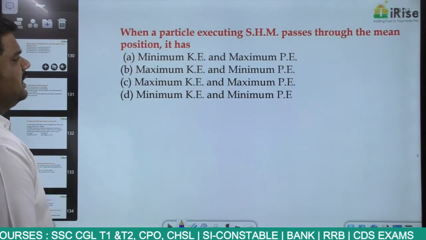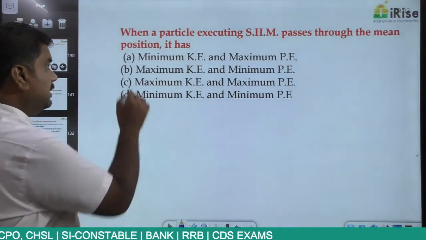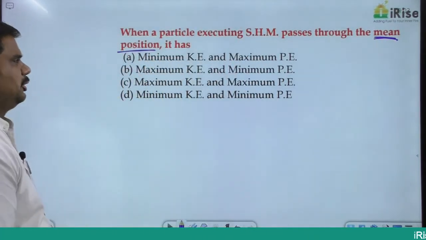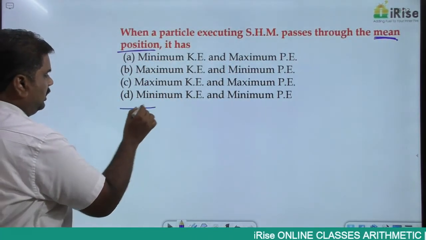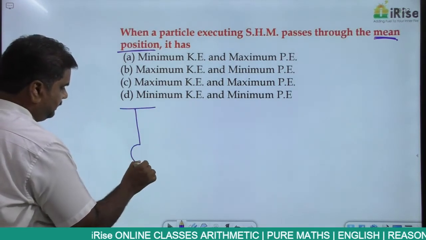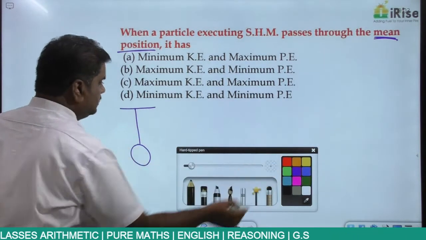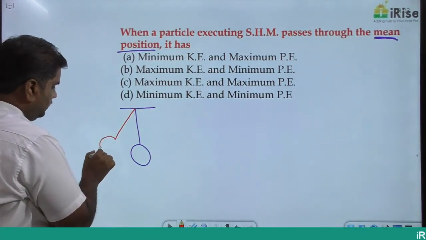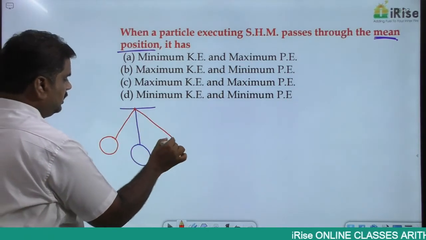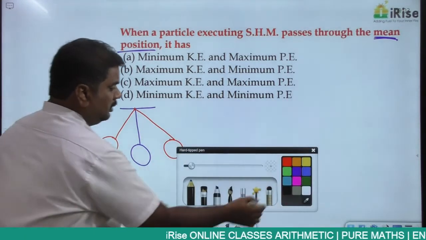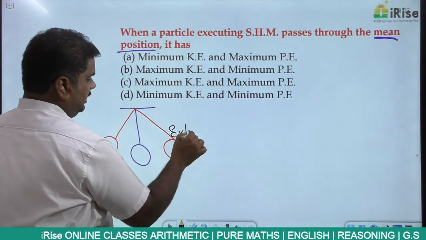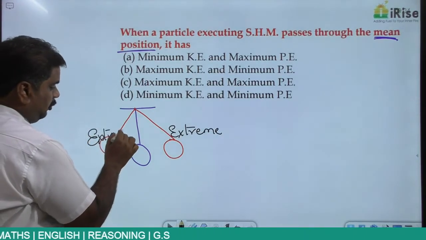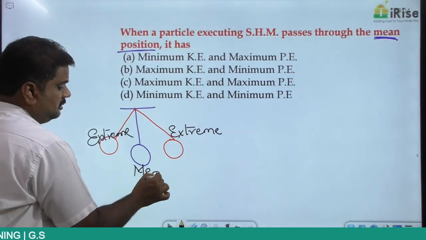Next, when a particle is executing simple harmonic motion through the mean position, this particular point is important. Now this is the case of a simple pendulum. You are suspending it like this. The moment this simple pendulum is allowed to oscillate, this is one particular position, this is another particular point. This point is what you call the extreme position, or the extreme point. So what is the mean point? This is the mean point.